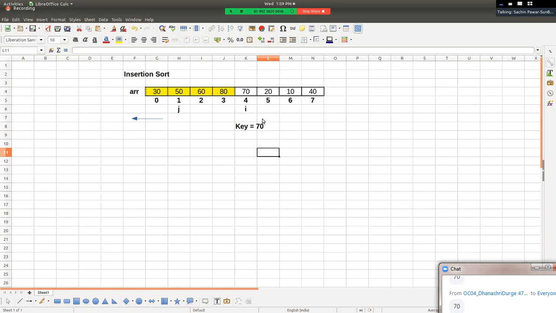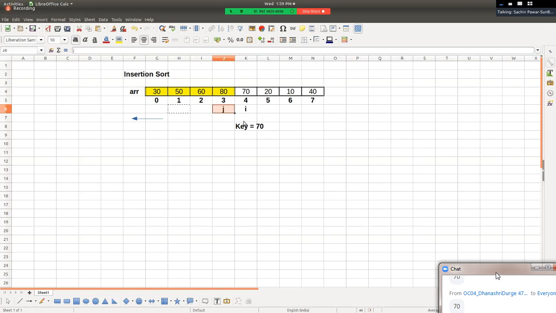If you want to find position of key, we need to compare value of key with elements which are in our left hand from right to left. And while comparing, as soon as we find its appropriate position, we'll insert it at that position, right? Okay, so how can we start comparing from right to left? मतलब right to left यहाँ से start करेंगे.